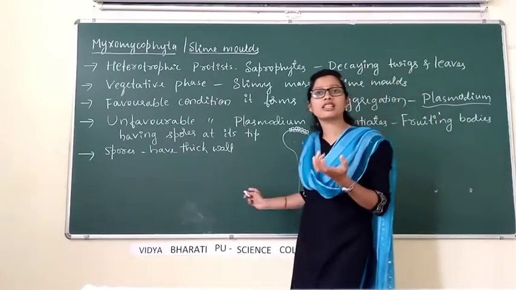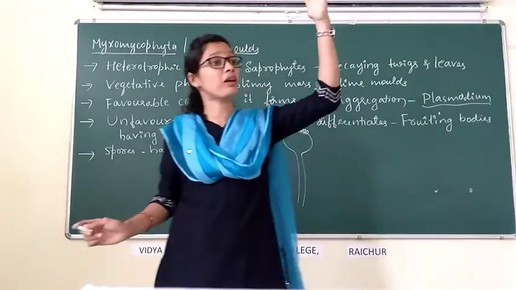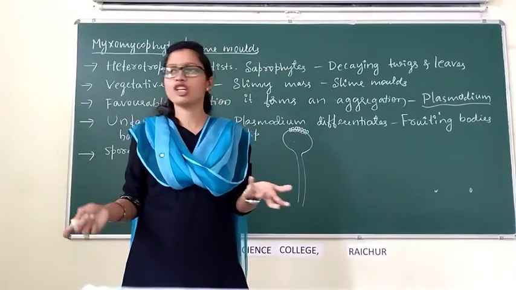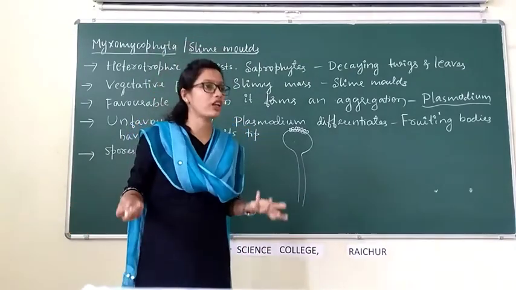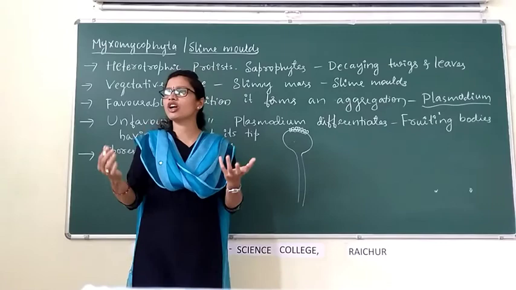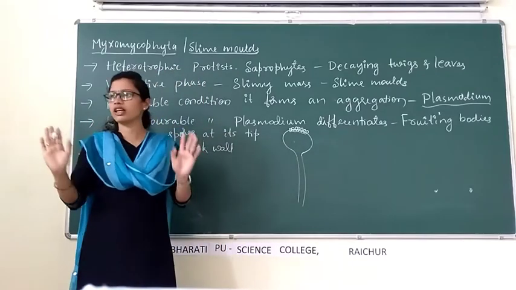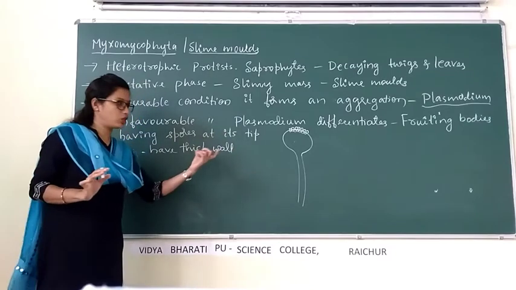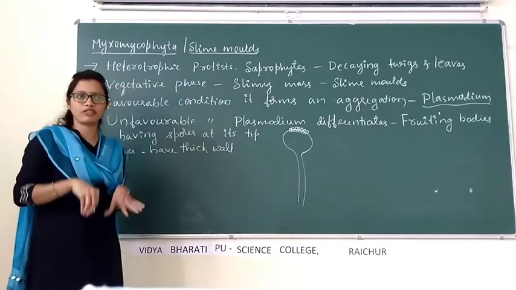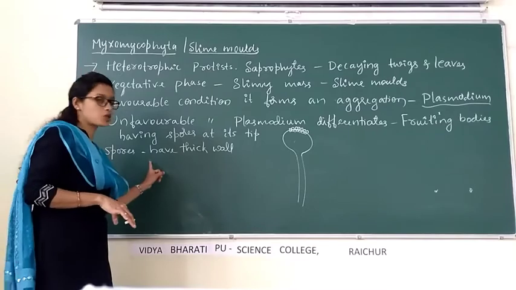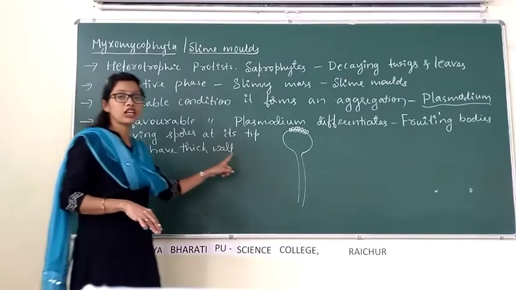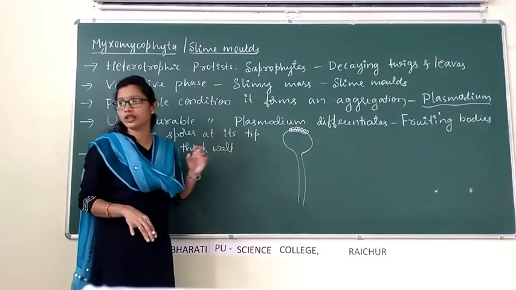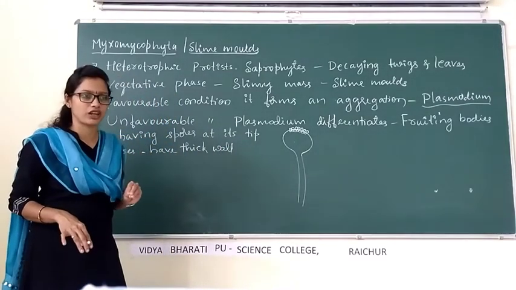Adverse conditions are, for example, high temperature, or food or water not being available. The condition is not suitable for their growth or survival. At that time, they produce spores in order to survive. The spores have a thick wall, which is resistant to adverse condition.